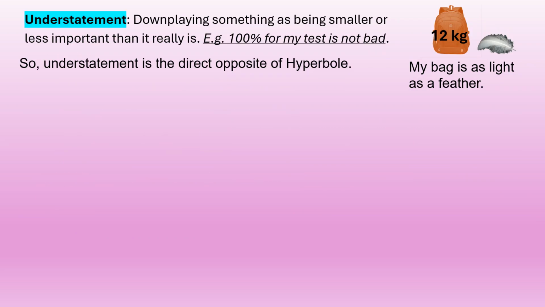Understatement is downplaying something as being smaller or less important than it really is. Example: 100% for my test is not bad. So, understatement is the direct opposite of hyperbole. Here's our first example. My bag is as light as a feather. Now, this is connecting with the previous one under hyperbole. A feather doesn't get near to 12 kilograms.